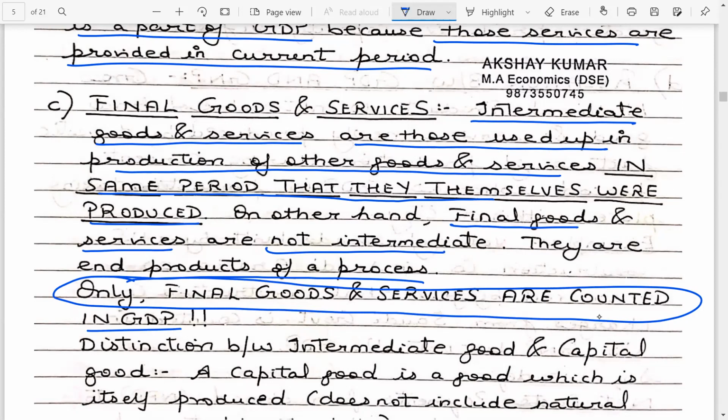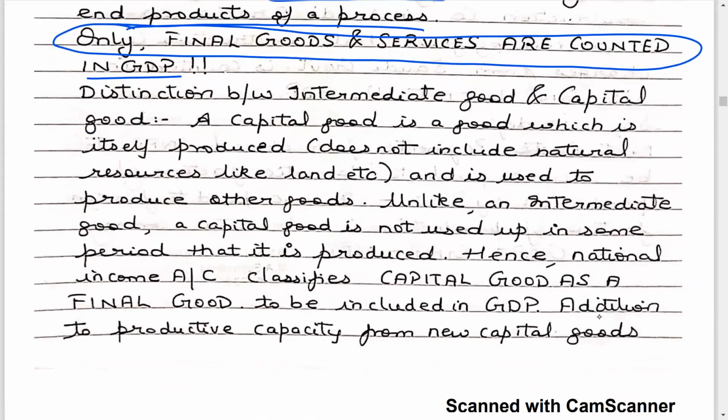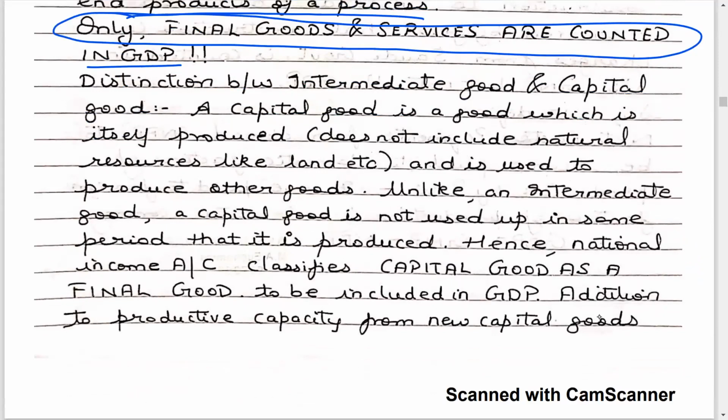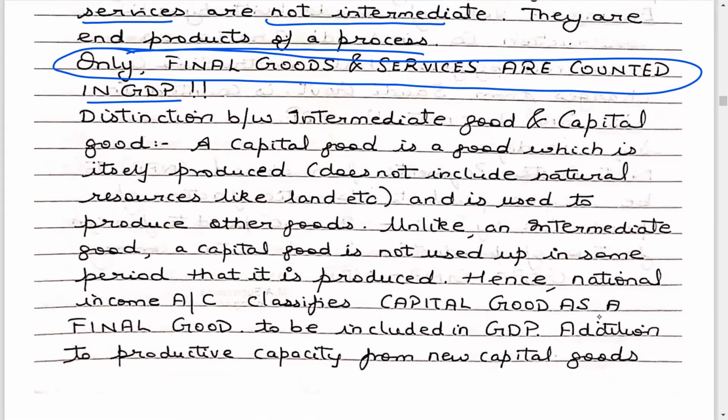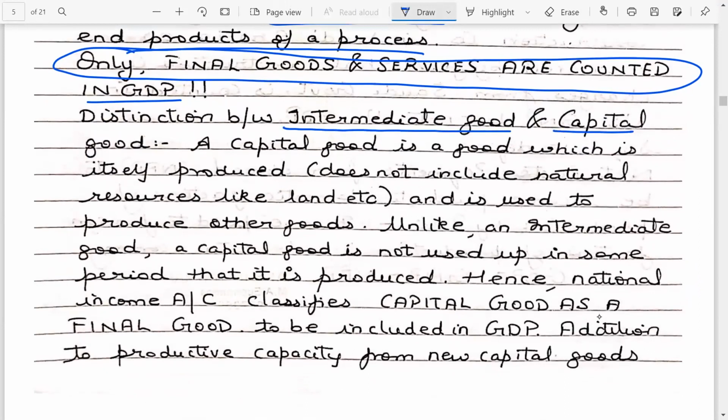So GDP does not include intermediate goods, because if you are counting intermediate goods in GDP, you are simply creating the problem of double counting. Okay. Now students need to understand something very important. What is the difference between intermediate goods and capital goods? Okay. So as you can see on your screen, the distinction between intermediate goods and capital goods.